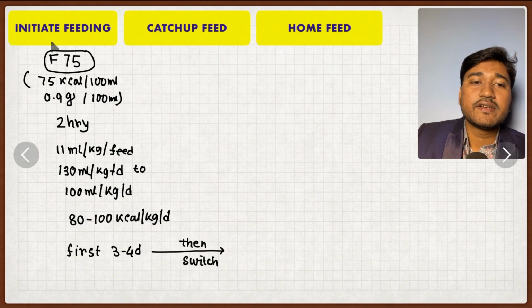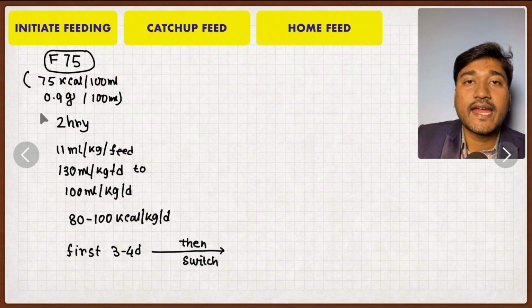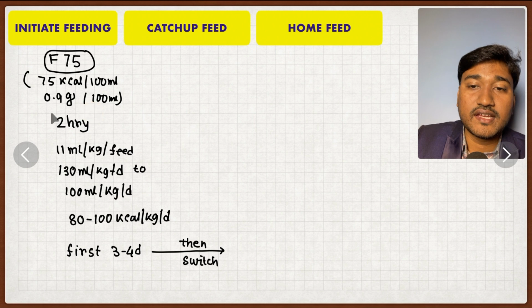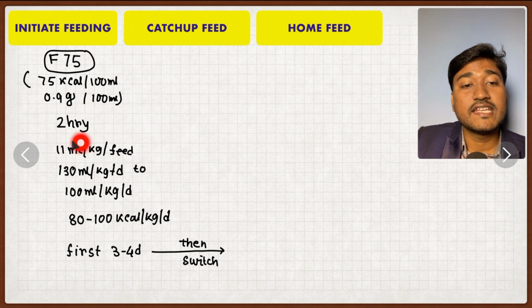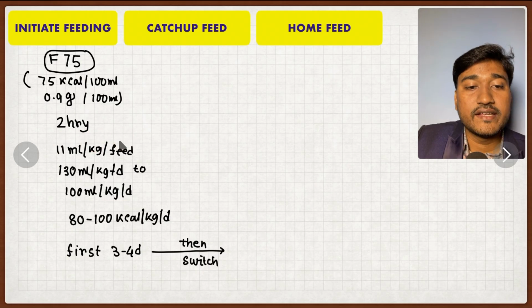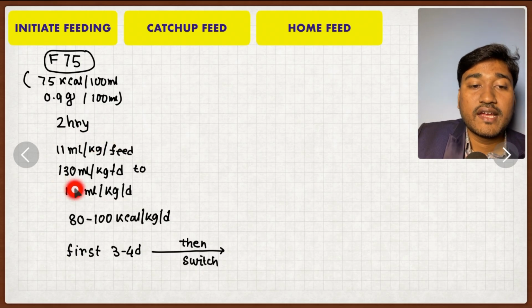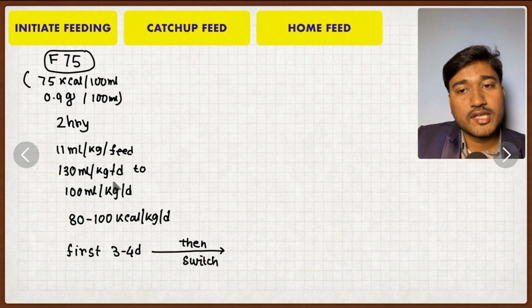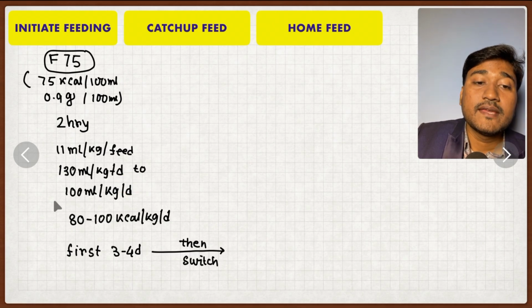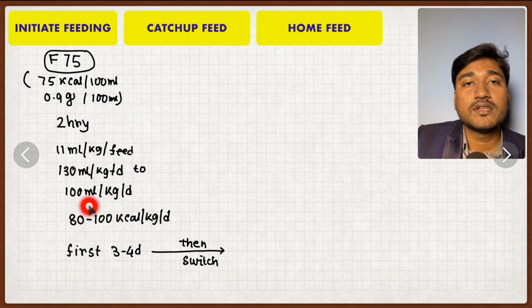Okay. So what is the feeding? Feeding should be F75. F75 means 75 kilocalorie per 100 ml of feed, and also 0.9 gram protein per 100 ml of feed. That is the calorie value of F75. It should be given initially 2 hourly. Okay, and look, 130 ml per kg per day is what you have to give, and you have to calculate it. If edema is present, remember, we usually give 100 ml per kg per day.